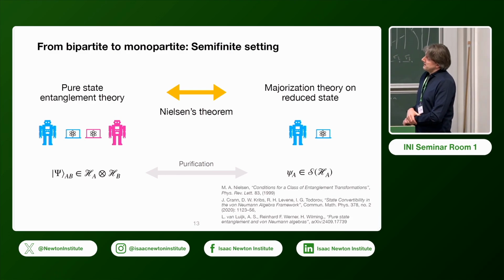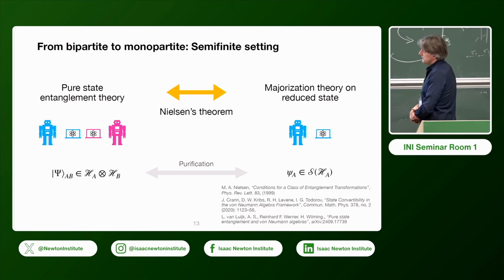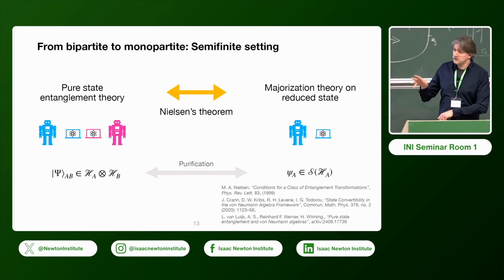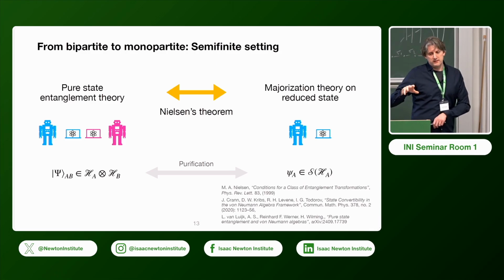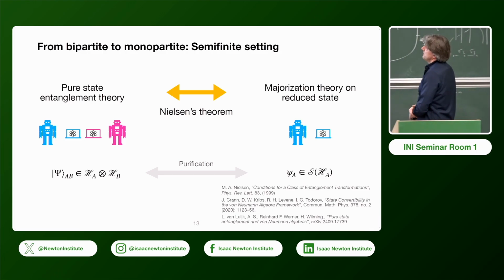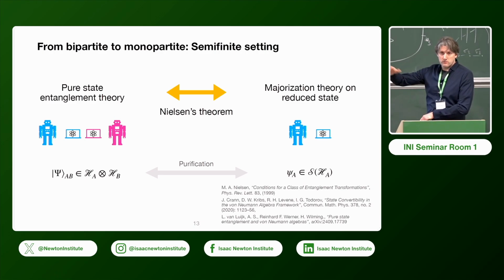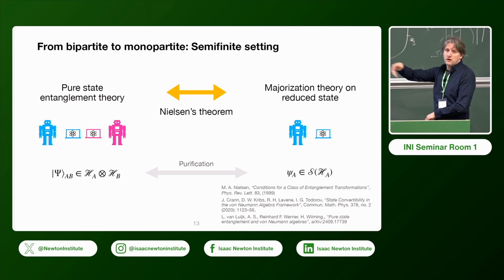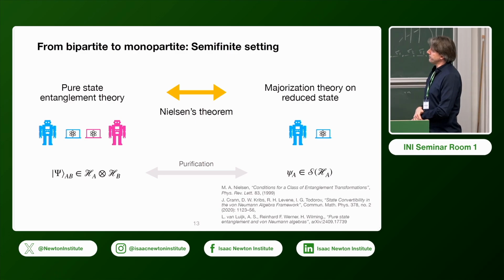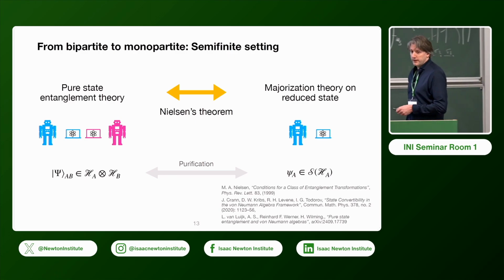For pure state entanglement theory in the tensor product setting or in the semi-finite setting, we know that there's something called Nielsen's theorem, which links the entanglement properties of a bipartite pure state to the majorization theory of the reduced state, where we reduce either to Alice's or to Bob's subsystem. And the link is essentially provided by purification.